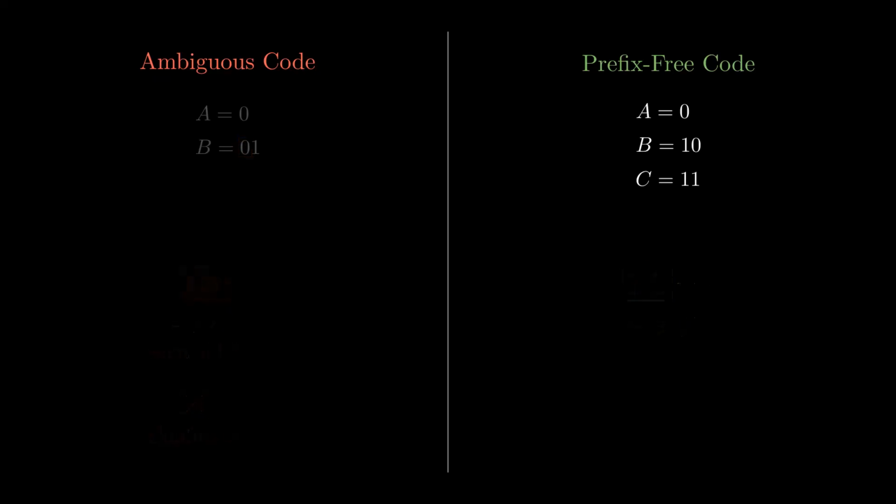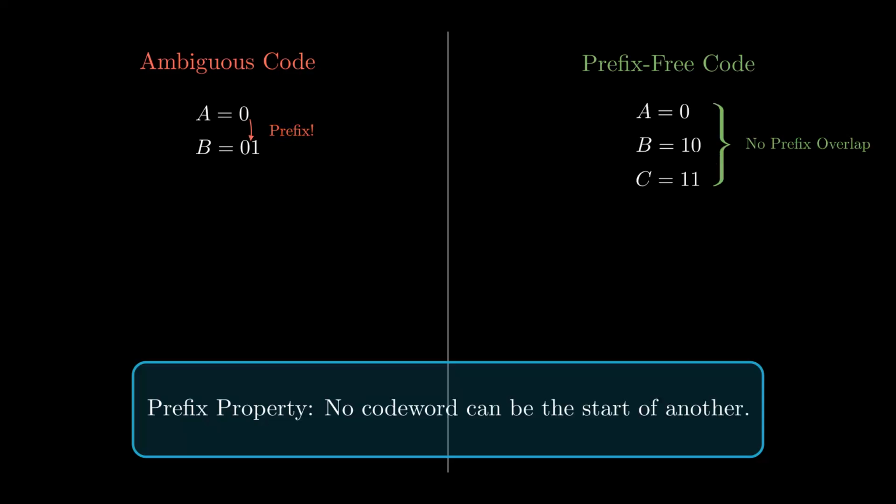This is the prefix property. No code word can be the start of another code word. This simple rule guarantees that every message can be decoded uniquely and instantaneously.